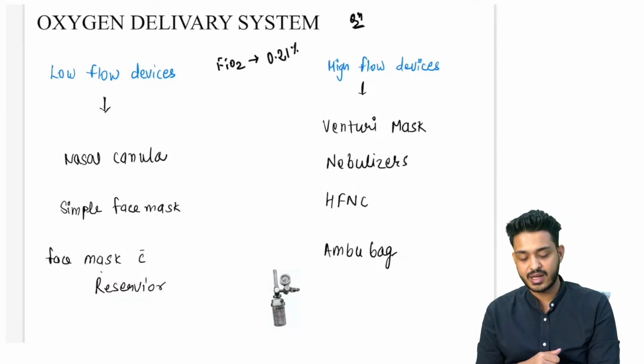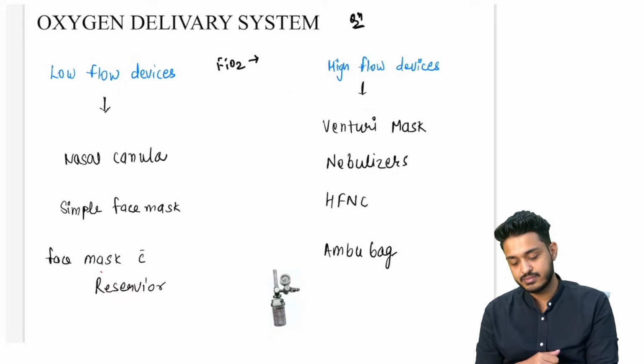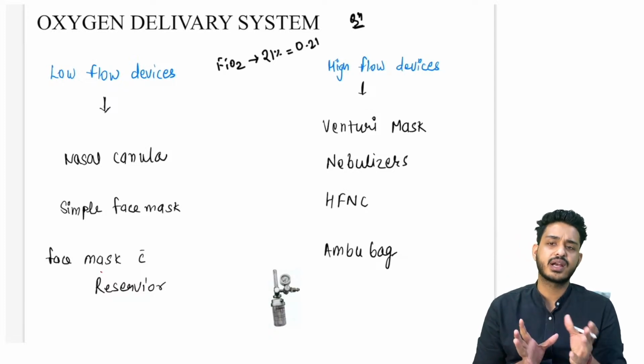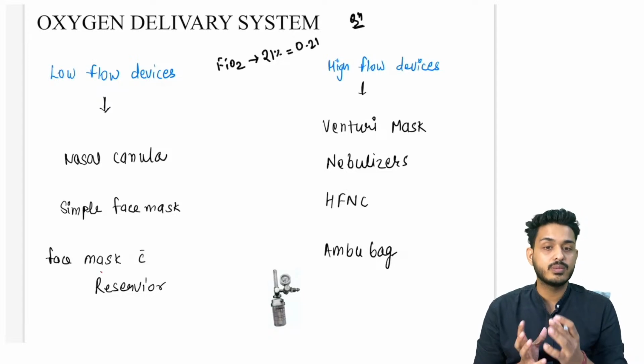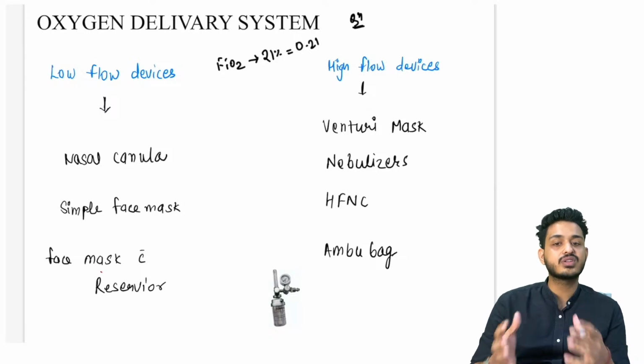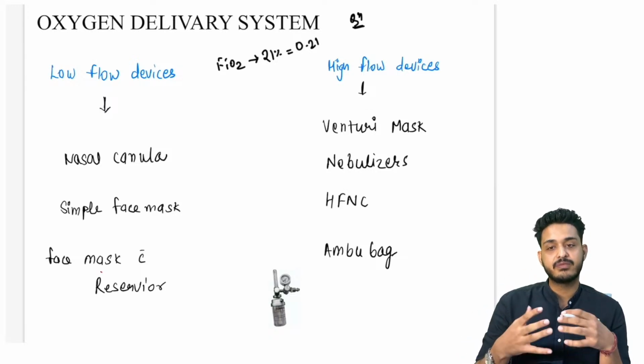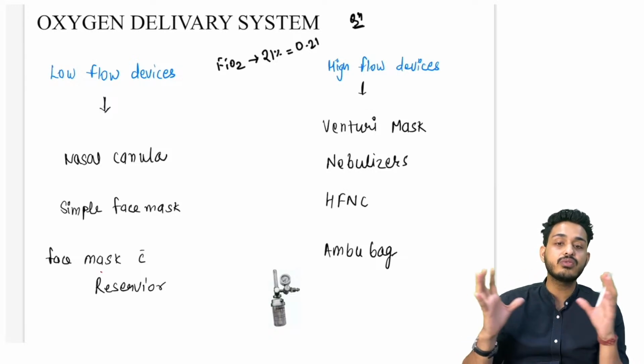21% को मैं क्या ऐसे लिख सकता हूँ? 21 by 100, that is going to be 0.21, right? तो confuse नहीं होना. This can also be written like that, okay? So sometimes they will write you in the question 0.21, 0.65, 0.45. That means what? FiO2 मतलब fraction of inhaled oxygen out of all the gas.